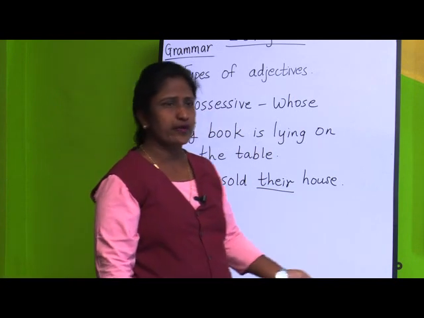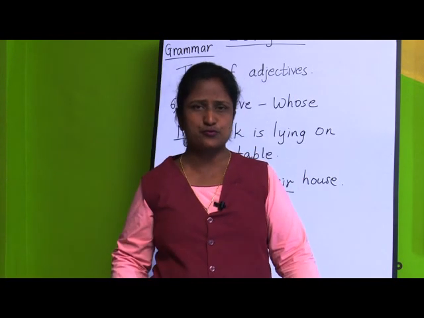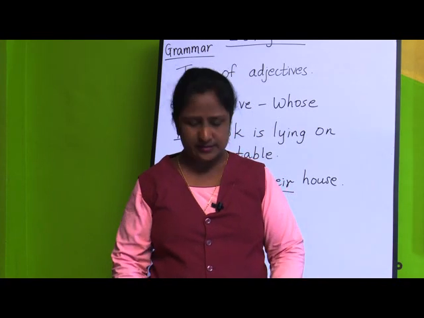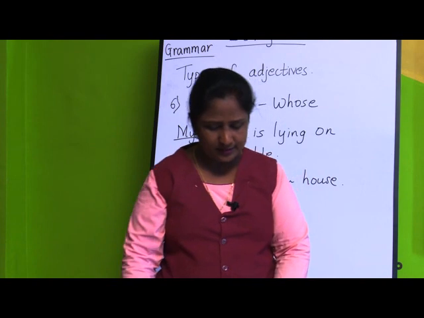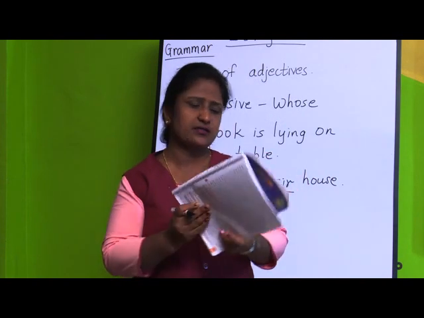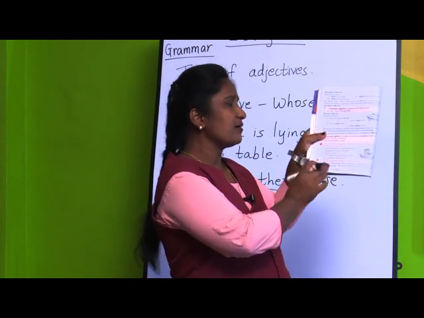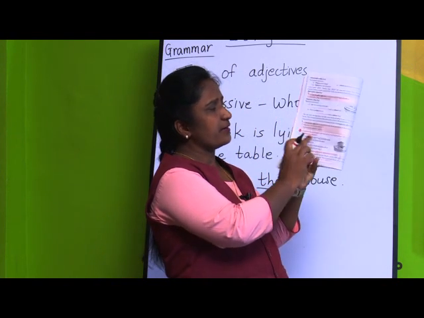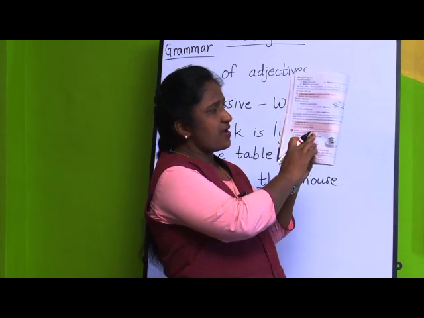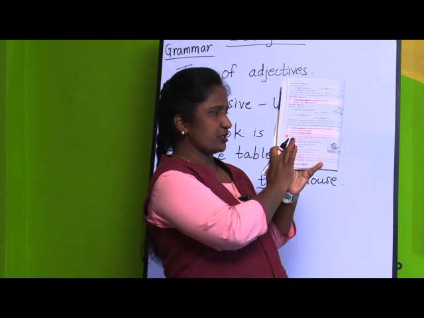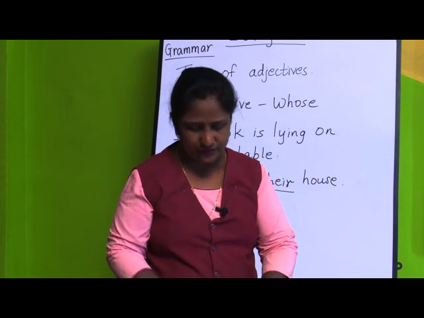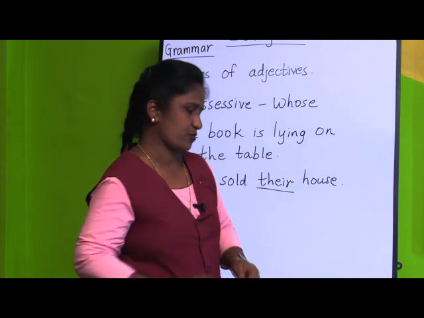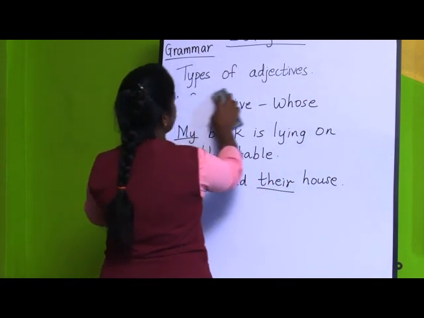I hope children you have understood all types of adjectives. Then we will be moving to the next exercise, that is J. Underline the interrogative adjectives and circle the possessive adjectives. For the first one, children, open page 15 of your English book. I will write that sentence on the board.